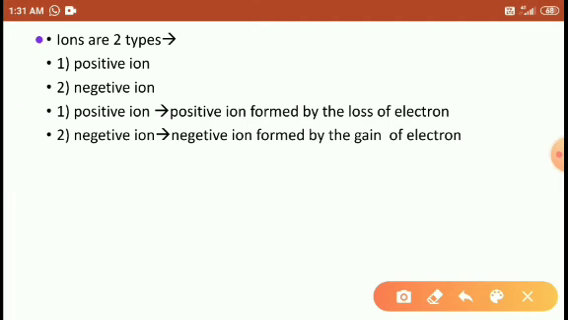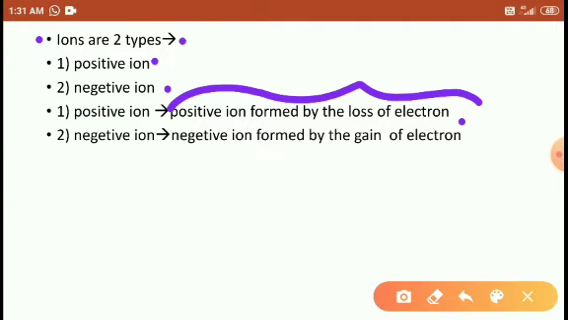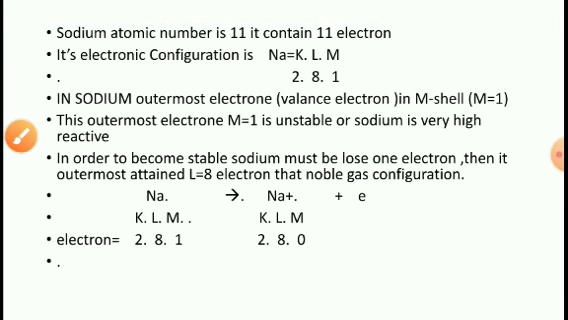Okay. Ions are of two types: positive and negative ions. Positive ions are formed by the loss of electrons, and negative ions are formed by the gain of electrons. Gain means accept. So let's discuss the first one, positive ions.